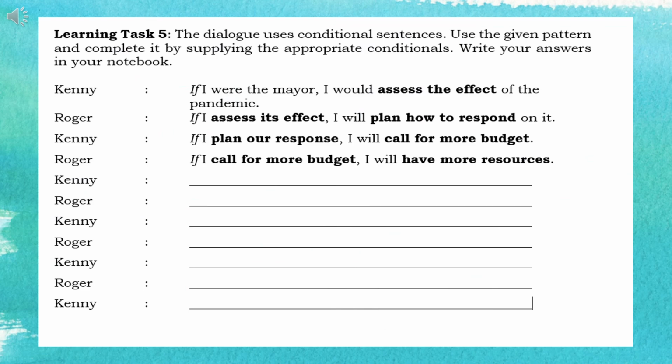Learning Task 5. The dialogue uses conditional sentences. Use the given pattern and complete it by supplying the appropriate conditionals. So write your answers in the Google Form link.